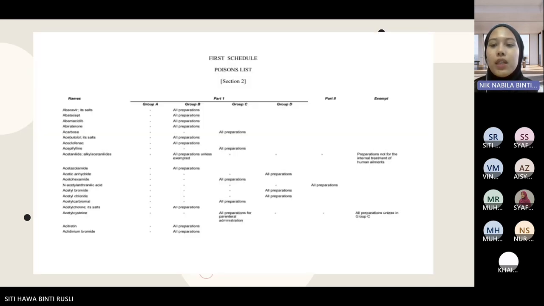So there are part 1 poison and part 2 poison. Part 1 poison is divided into group A, B, C, or D poison, and we have exempted preparation. So if the drugs are listed in part 1 of the poison list, for example, here we have acarbose, we call it a poison. Anything related to this drug, either its importation, possession, manufacture, compounding, storage, transport, sale, and use, must refer to Poison Act and Poison Regulation 1952.